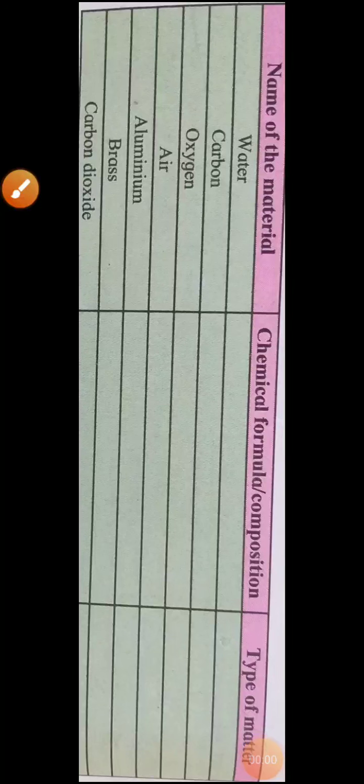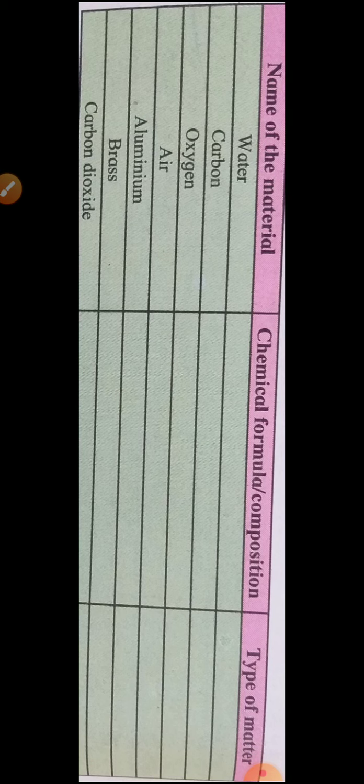Hello and welcome again, students. Page number 40. One chart is given. Write the composition of the following materials by means of chemical formulae and classify them accordingly. See the chart: the name of the material is given, the chemical formula or composition we have to write there, and the type of matter, which means which type of matter it is.